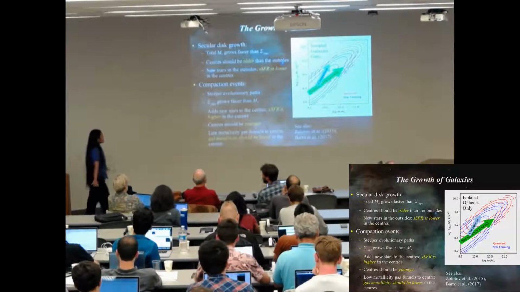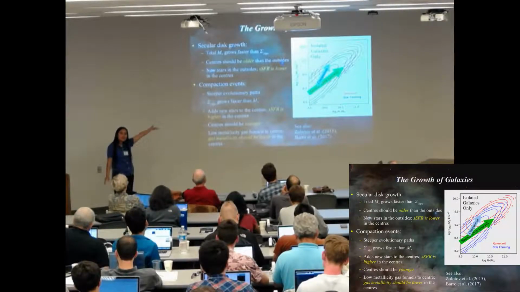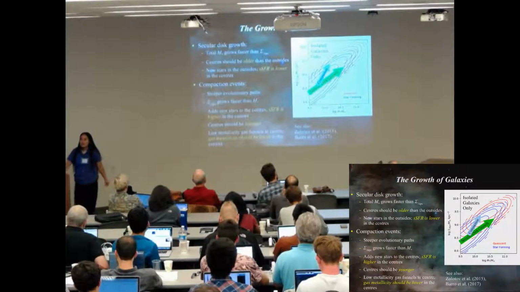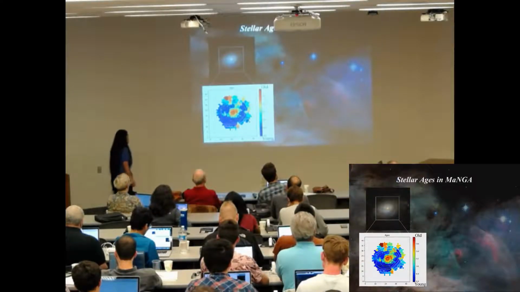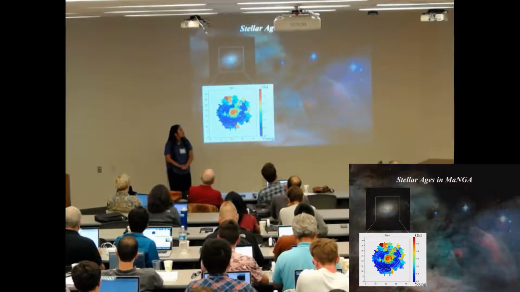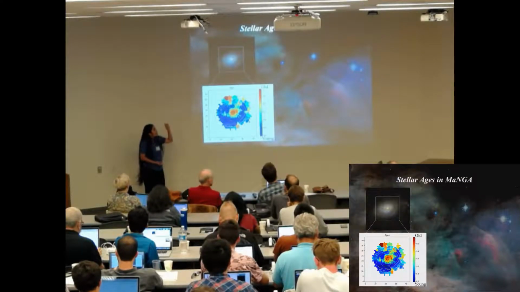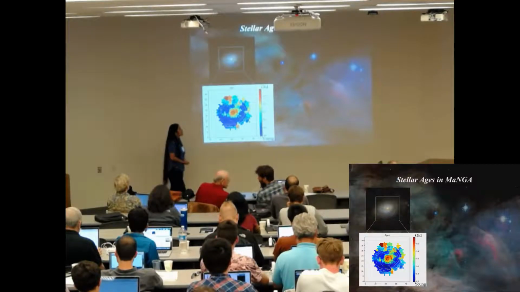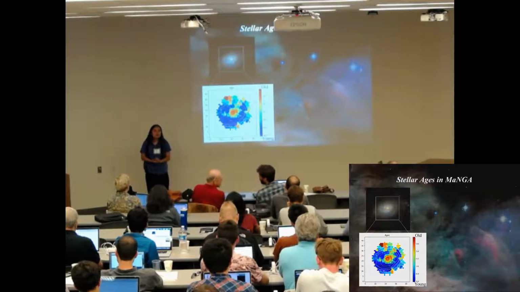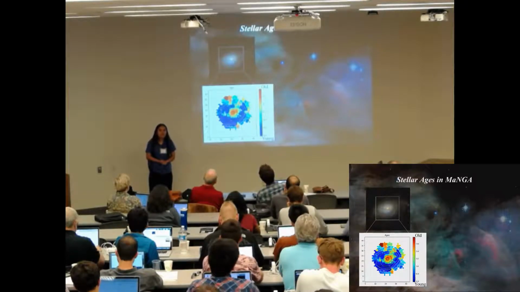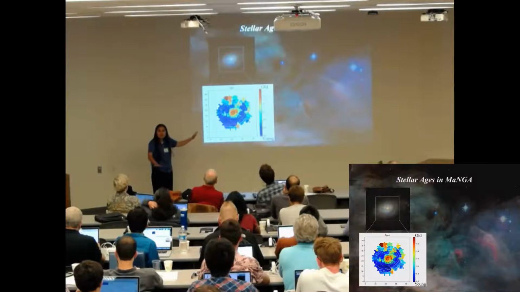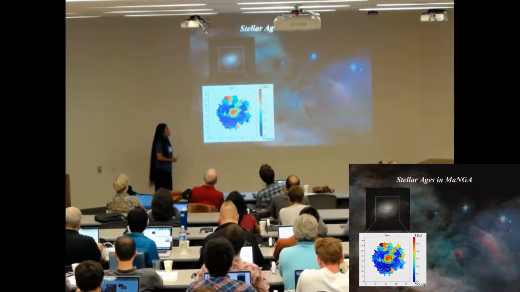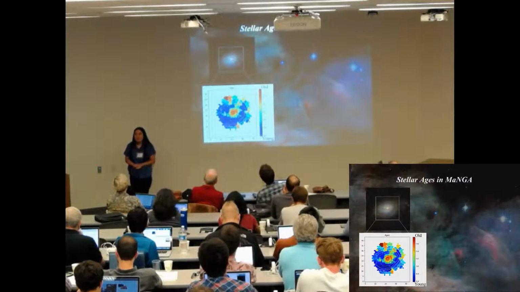Okay, so we decided to look for these signatures of these two disk growing modes in IFU data. In particular, we looked in the MaNGA survey. We downloaded the public data release 14 of MaNGA, which is mapping nearby galaxies at the Apache Point Observatory. The public data release is about 2,780 galaxies, but after a whole bunch of cuts in inclination, mass, and environment, because we're only looking at isolated galaxies, not satellite galaxies, we end up with about 500 galaxies.